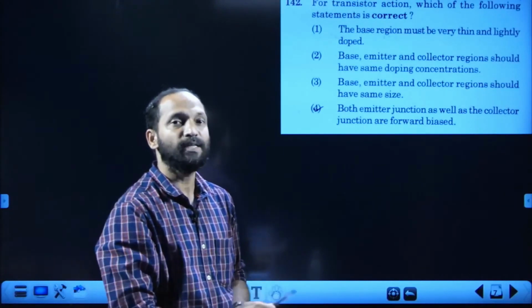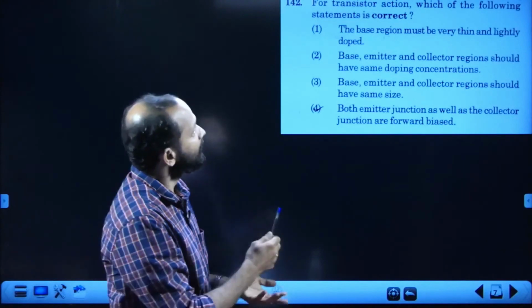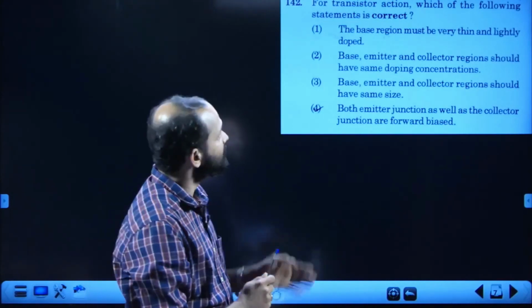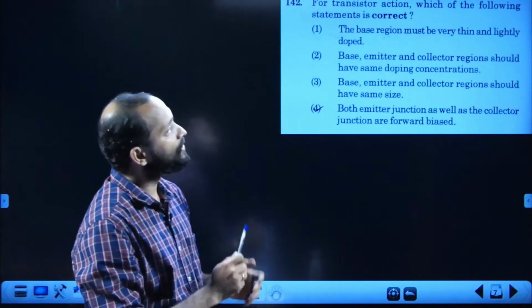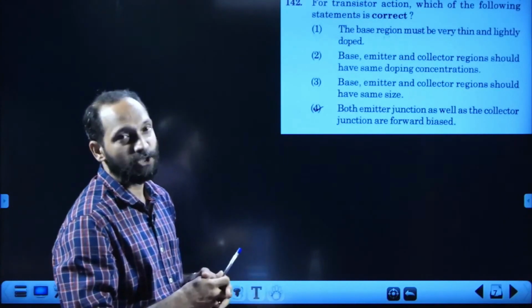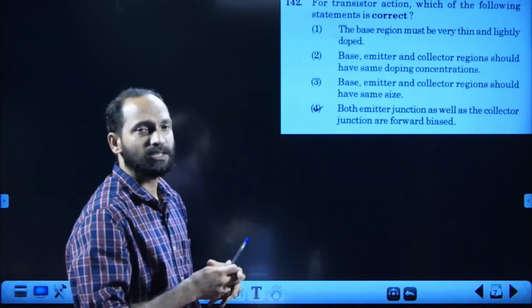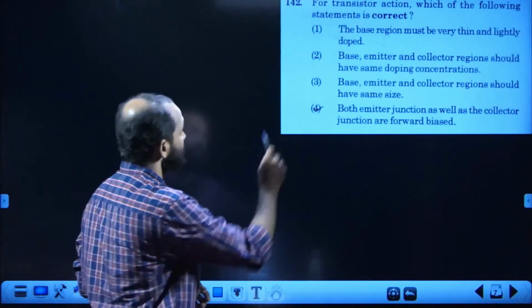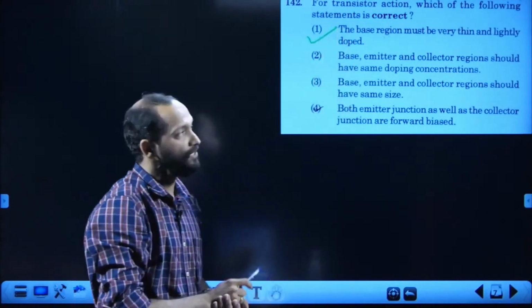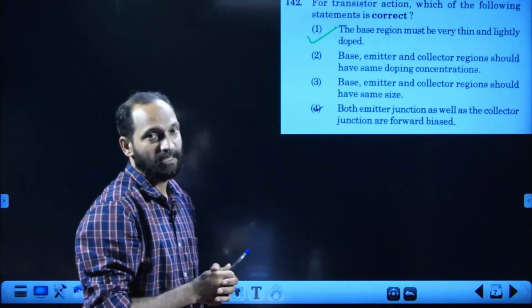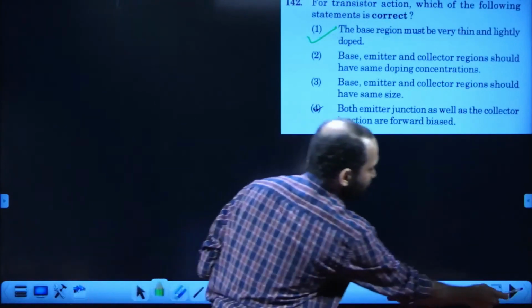Next one, 142. For transistor action, which of the following statements is correct? Many questions have been asked from the chapter solids and semiconductor devices. Here, one is there: the base region must be very thin and lightly doped. Very simple concept. Every child should know that the answer is the first option. Base is very thin and lightly doped.